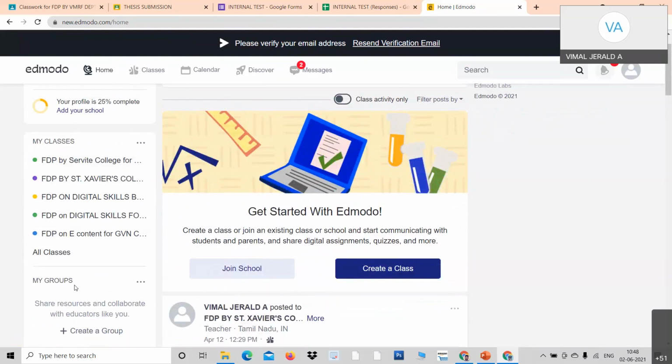Within the class, you can put the students in 2-3 groups. You can have some activity. Okay, process. So that thing you can have.